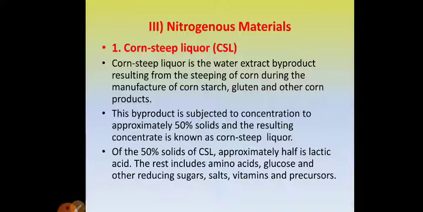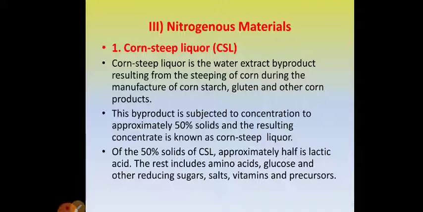Number one, carbohydrate material, which includes saccharine material, fruit juices, whey, molasses, and so on. Then, under carbohydrate, we have saccharine material, cellulosic material, food grains, cereals, root tubers, and so on. The second class was hydrocarbons and vegetable oils.